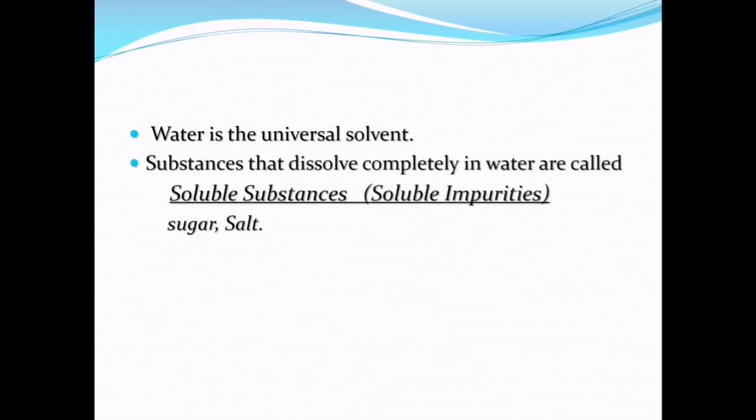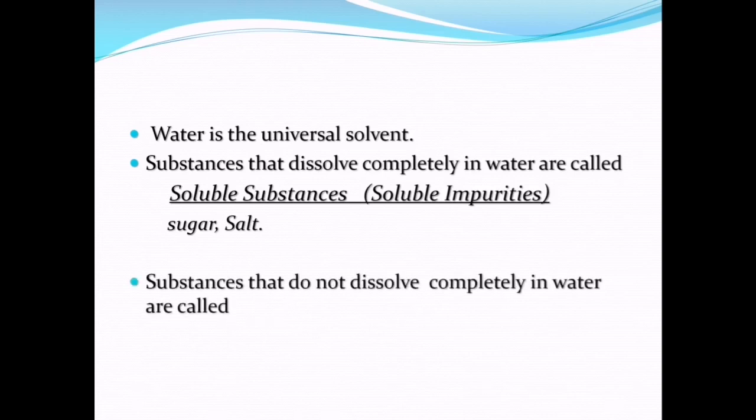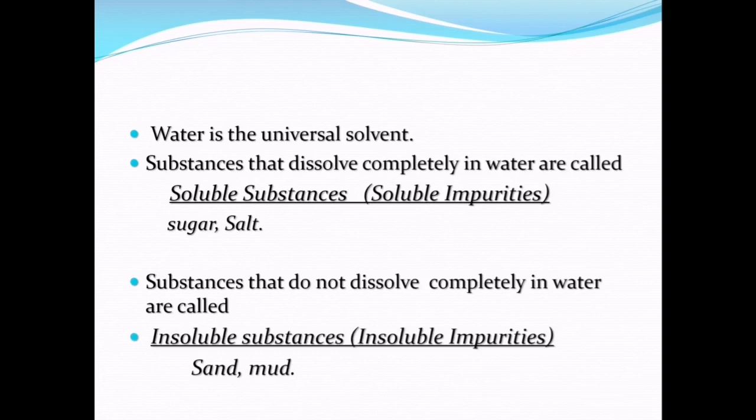Then, the substances that dissolve completely in water are called soluble substances or soluble impurities. For example, sugar and salt. And the substances that do not dissolve completely in water are called insoluble substances or insoluble impurities. For example, sand and mud.